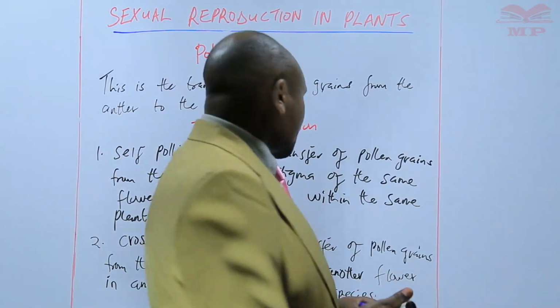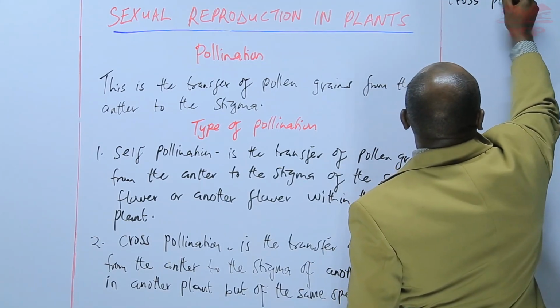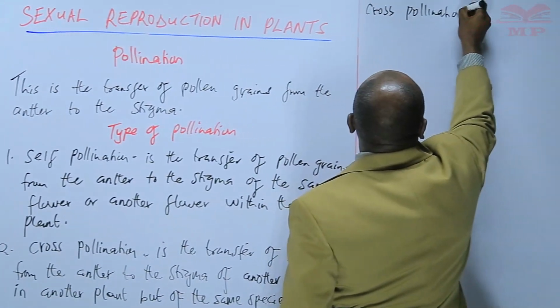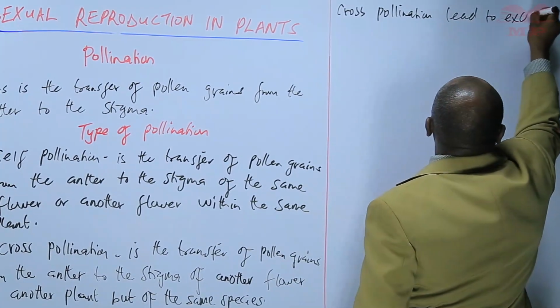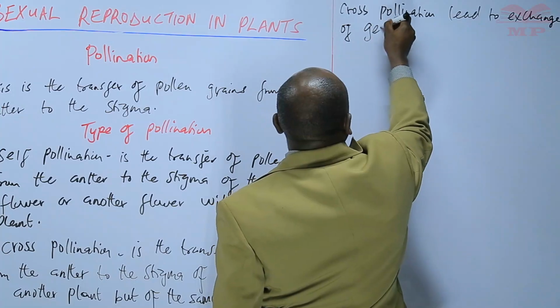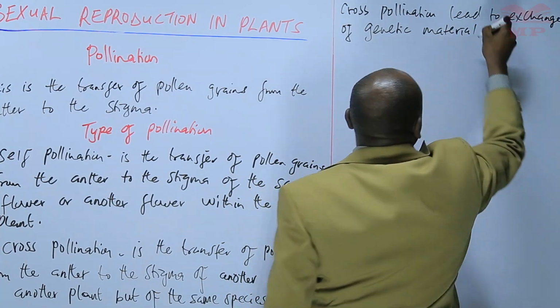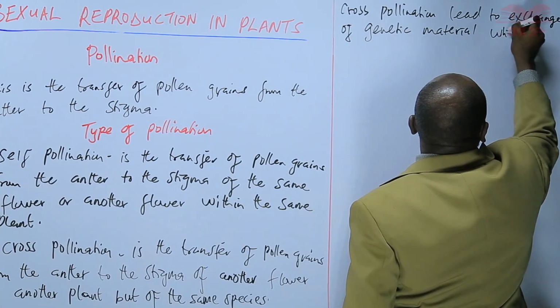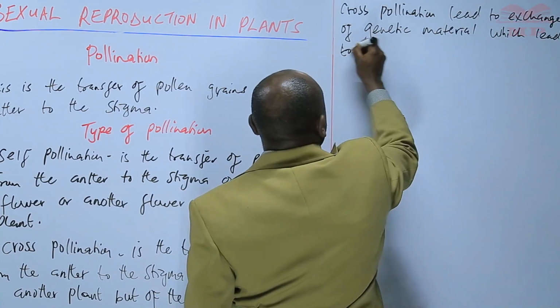So in this case, we can say that cross-pollination leads to exchange of genetic material, which leads to variation.